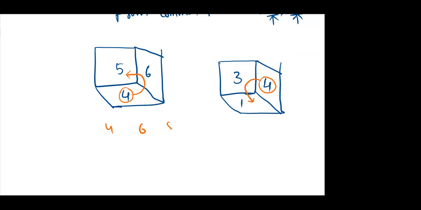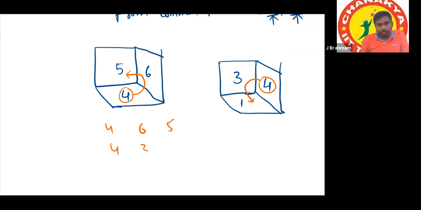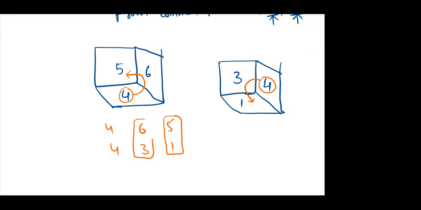In another dice we have 4, 3, 1. So that's all. 5 and 1 are opposite, 6 and 3 are opposite.